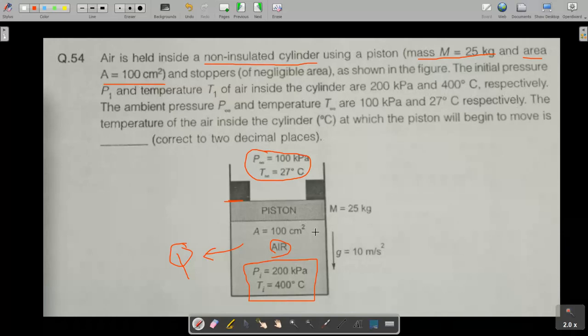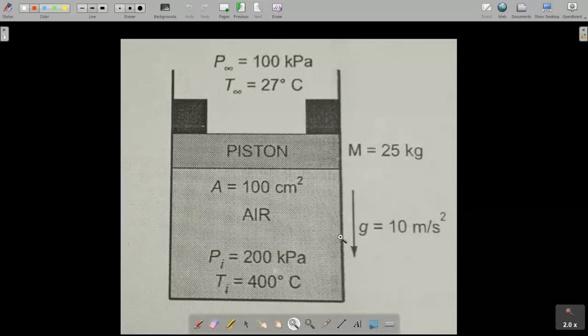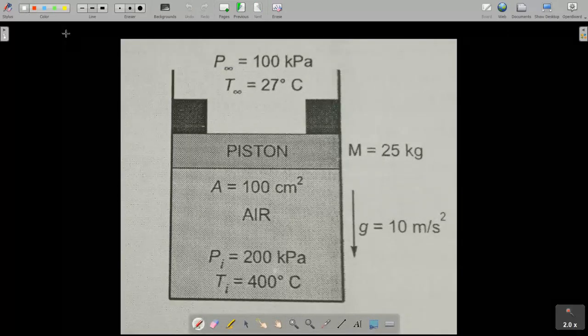So this is a very interesting question, because the piston cannot move upward and it is a constant volume process, because no outlet or valve is given. If a nozzle or any valve were provided here, you could just open it and the air would come out, so the piston would move downward, but it is not given here, so it is a constant volume process. So how to solve this? Just understand the basic fundamental, then it will be easy for you.